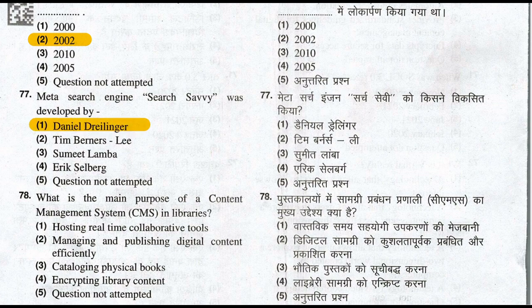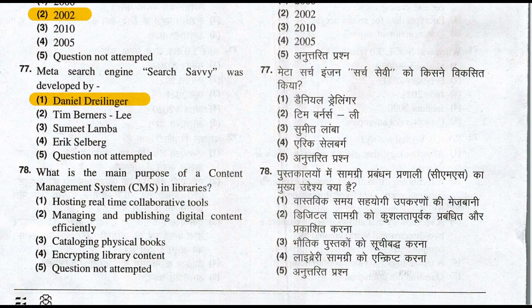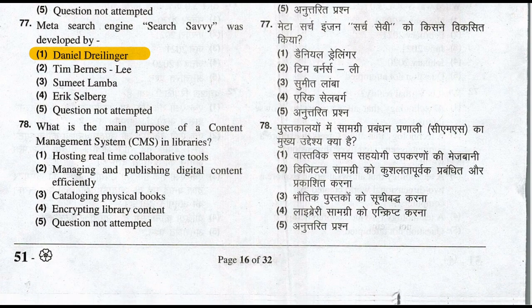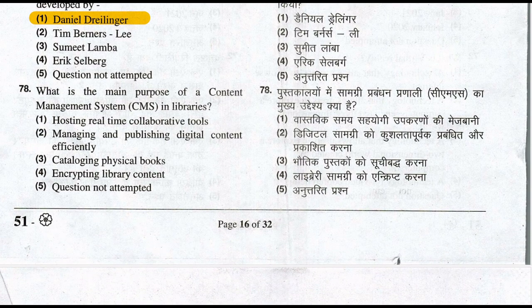So let's move to question number 78. What is the main purpose of a content management system in a library? Managing and publishing digital content efficiently. So option number 2 is the right answer to this question.